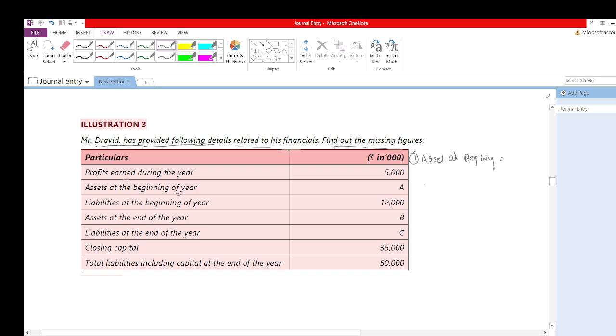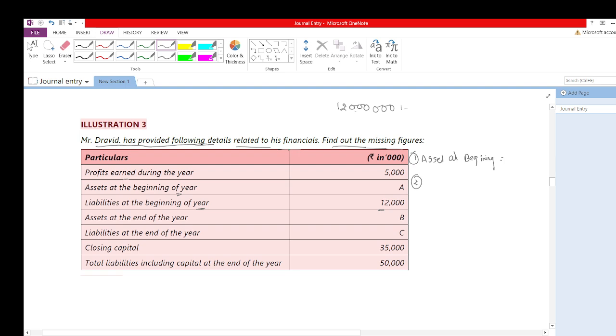Second thing we need to calculate, we'll see. Liabilities at the beginning of the year they have given as 12,000. This rupee is in thousands, so if it is written like here they have already given 12,000 and further 000, 1 2 3, how much will it be?